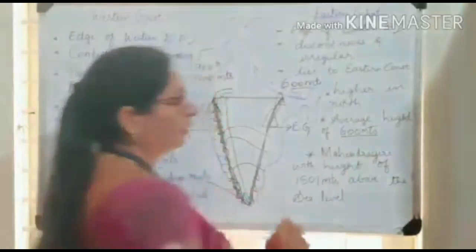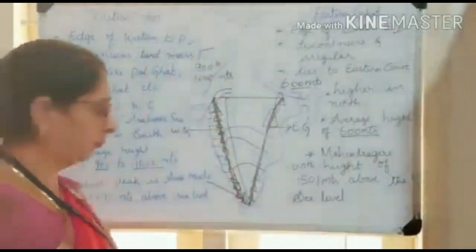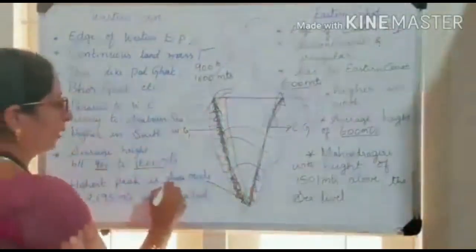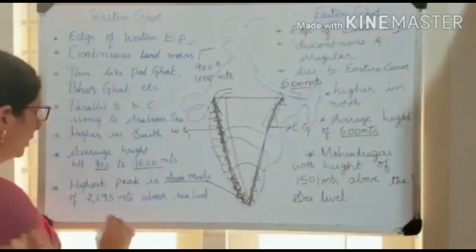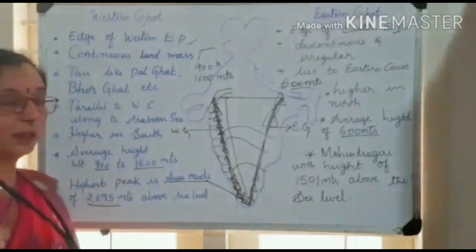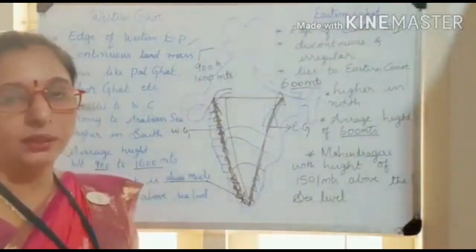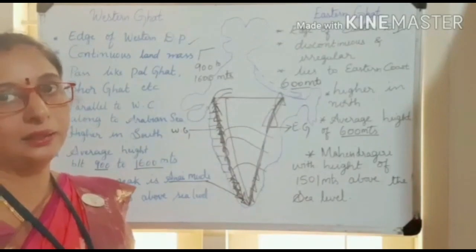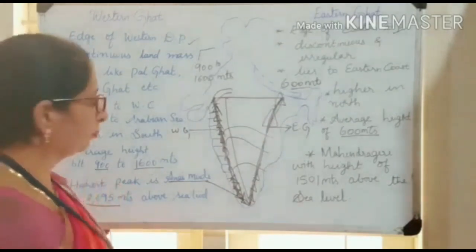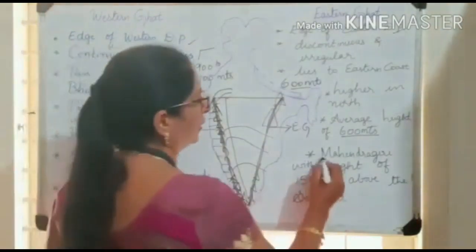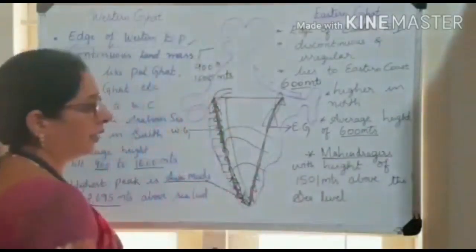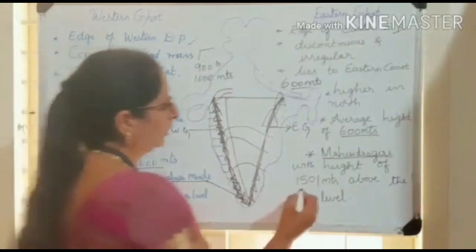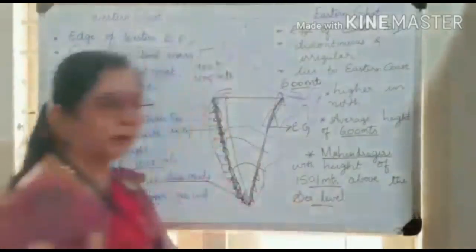In the Eastern Ghats the average height is only 600 meters. The highest peak in the Western Ghats is Annai Mudi, which is 2695 meters. Even Doddabetta is 2635 meters. And in the Eastern Ghats it is Mahendragiri, which is 1501 meters above sea level.